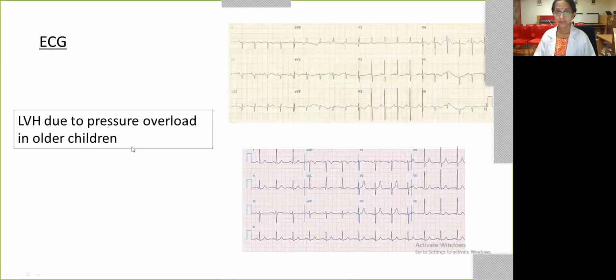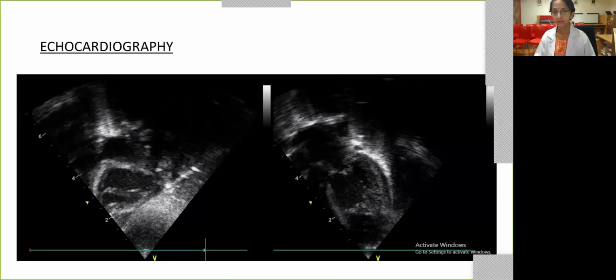So this is the X-ray. ECG again is not very specific, but in older age groups you might have left ventricular hypertrophy. In younger age groups, ECG may not add any information. Now, echocardiography: one important message I need to give you is that the subcostals are very, very important.